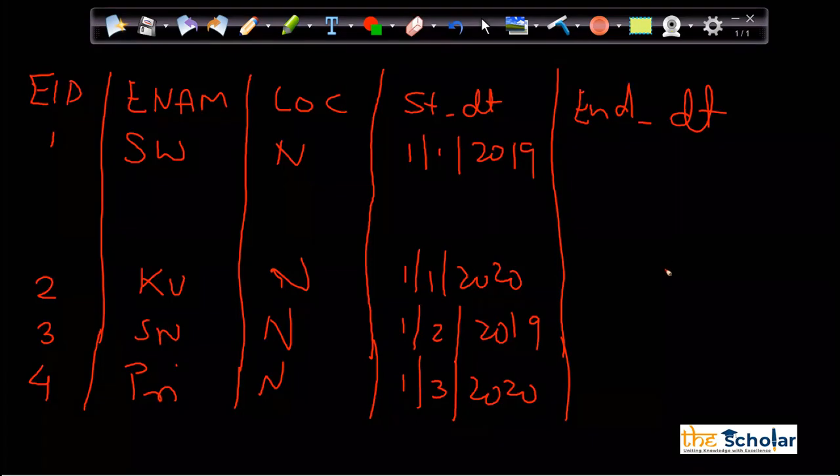I cannot put any end date, right? End date is like when he left the job or when he moved from the location. So obviously in the end date, either I can put null or something else. In industry, we don't put null. Okay, please concentrate, guys. It is very important concept.